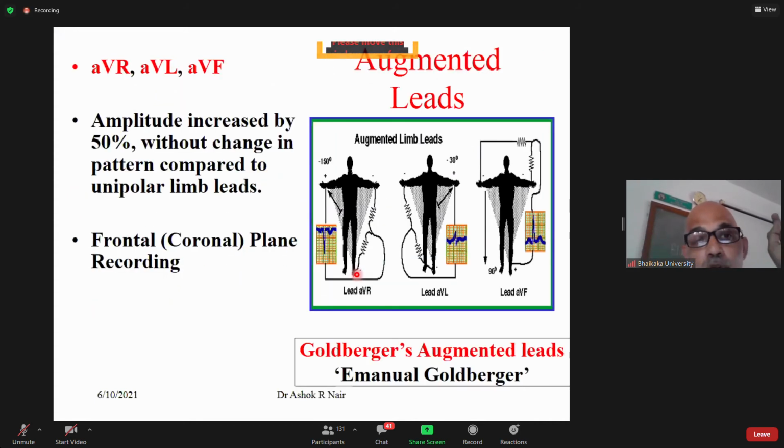Put that into VR and start working it out. You will get aVR is 1.5 times of VR. I don't have much time, otherwise I could write it on the board and show you. But in the next class, I will give you a slide on that.